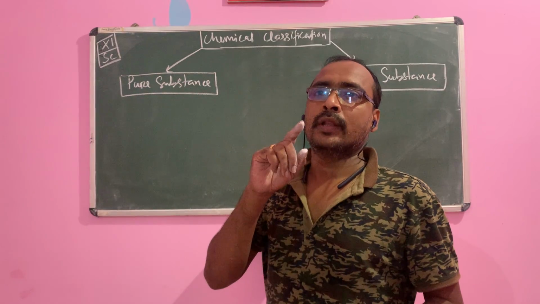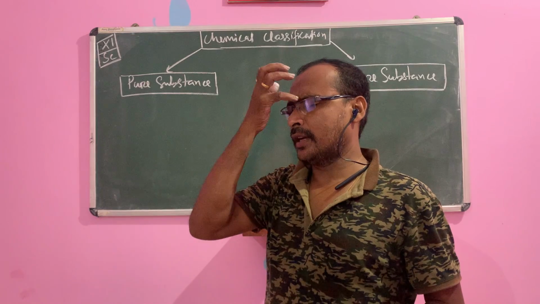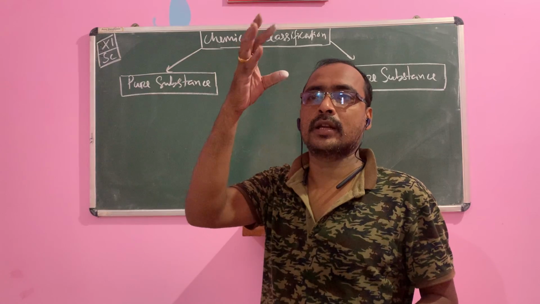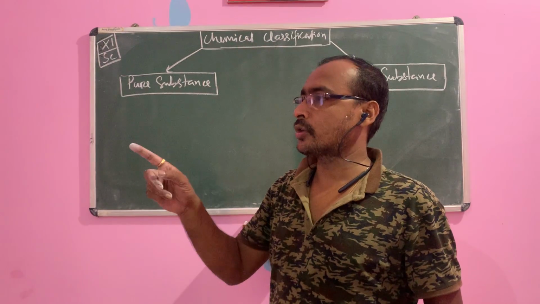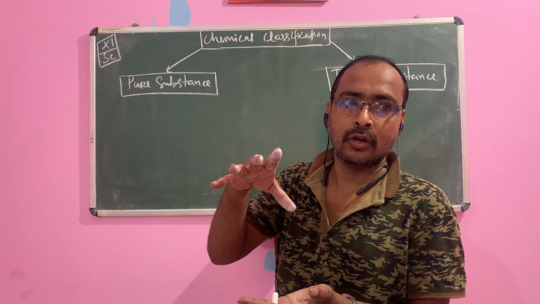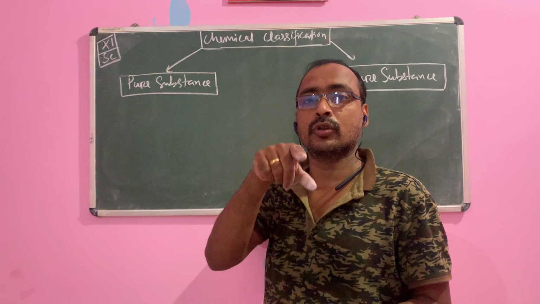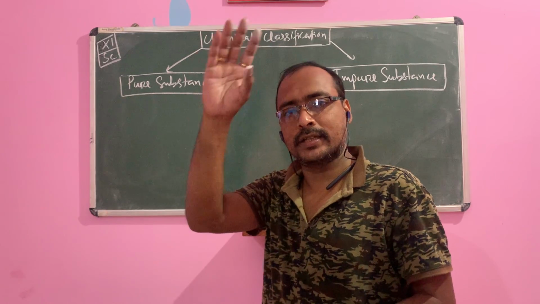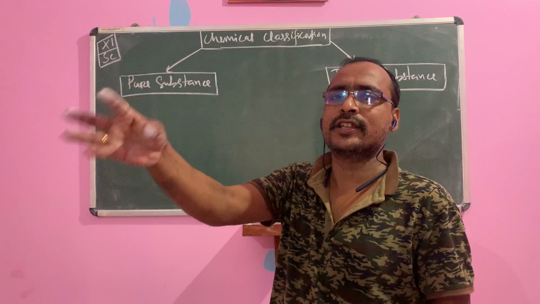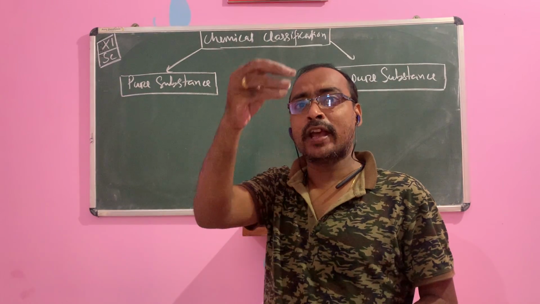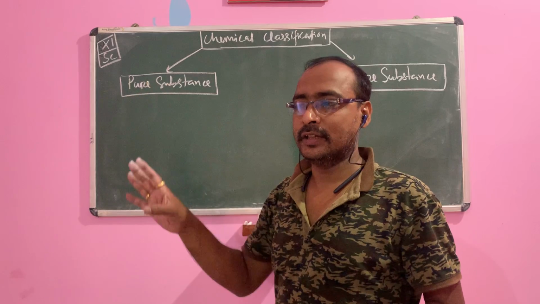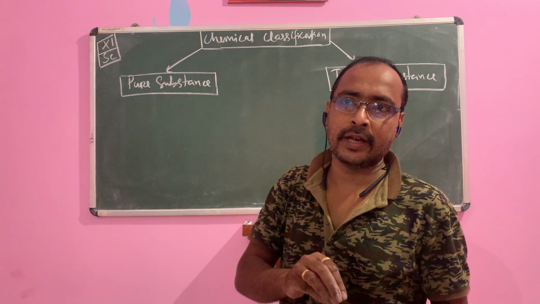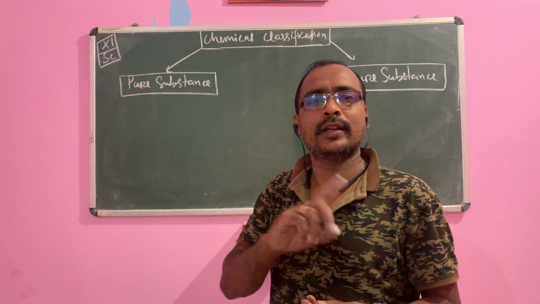If in your laboratory there are some chemicals, sodium chloride, copper sulfate, ferrous sulfate, oxalic acid, all of these are pure substances. But the packet of sodium chloride, the common salt that you are using in your home, is not pure. It consists of many types of salt. Magnesium chloride is also contained in common salt. Tata iodized namak contains iodine, so it is not pure. The salt in your home is not pure because it consists of iodine, magnesium chloride and calcium carbonate.